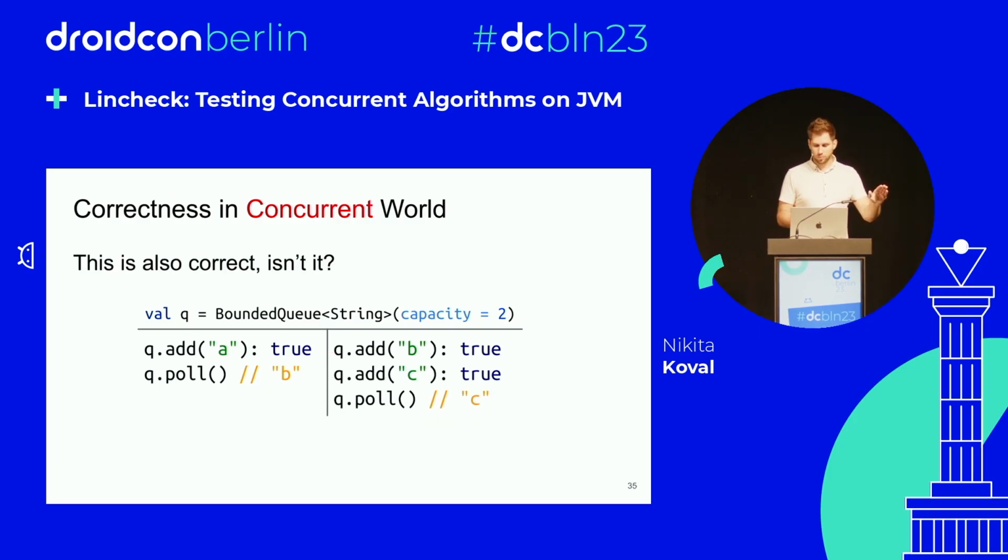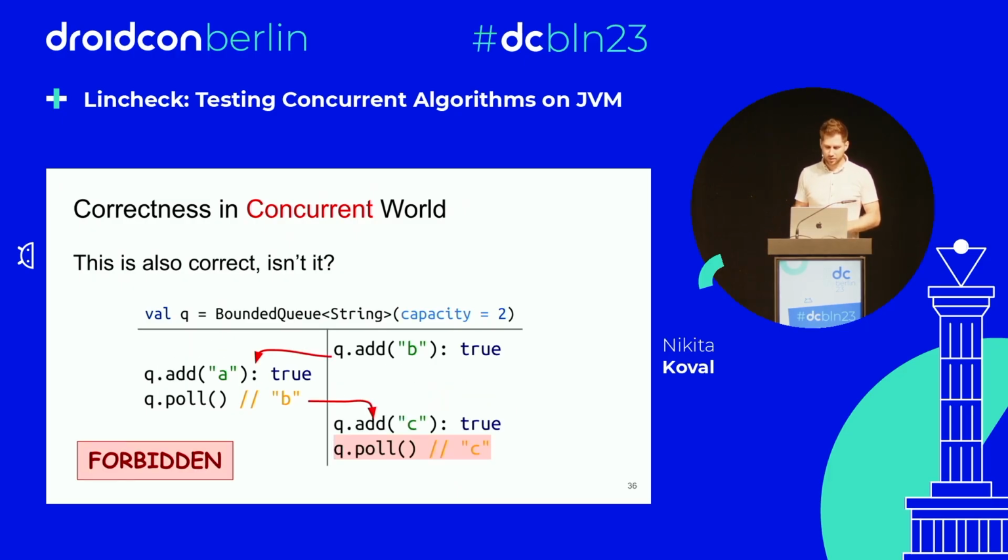Okay, one more. Now the difference is that the last poll returns C. Is it correct now? Who thinks it's correct? Who thinks it's not? Oh, many hands actually. Is that because all the previous examples were correct, and you're looking for some incorrectness here? All right. Okay, it's incorrect because